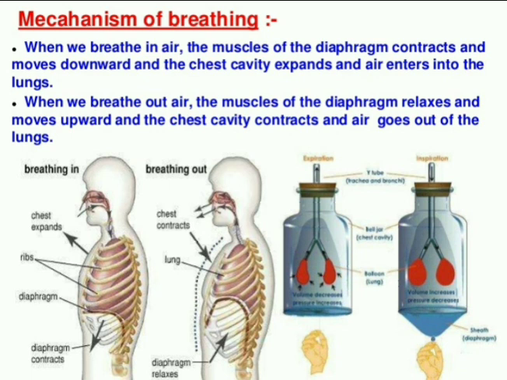This is what you studied in the lower classes. Whenever inhalation and exhalation happen, what happens? Look at these two diagrams. First of all, the right side is inhalation. Look at the bottom of this bottle, there is a diaphragm. When the diaphragm comes down, what will happen? The balloon will expand. That is inhalation. When we inhale, the rib cages expand and the diaphragm moves down.